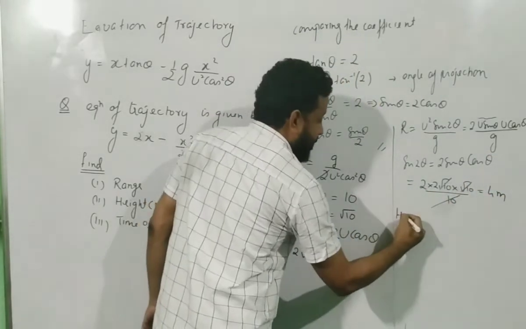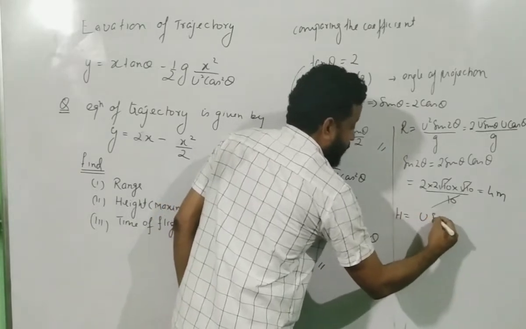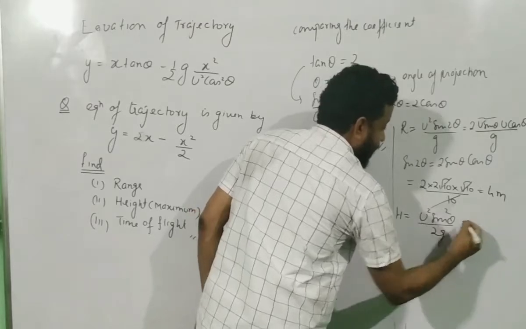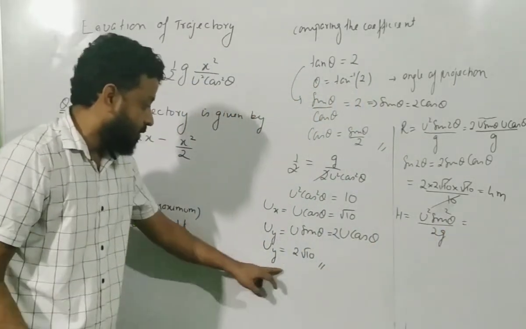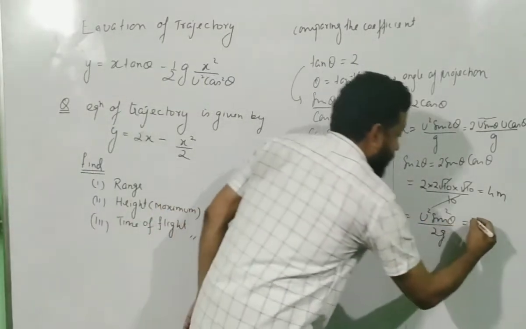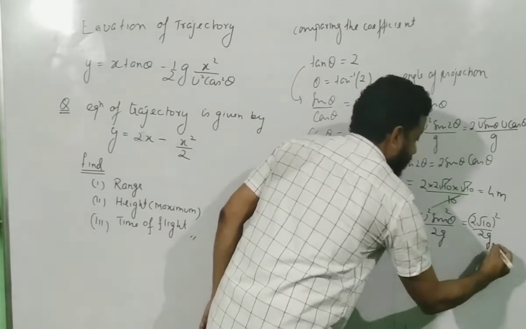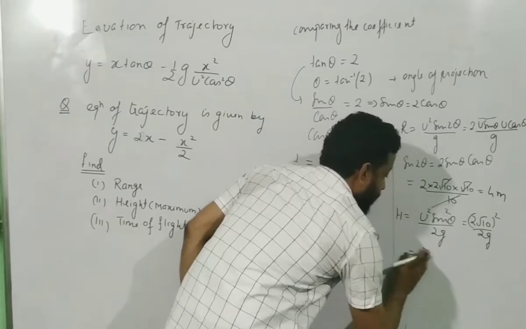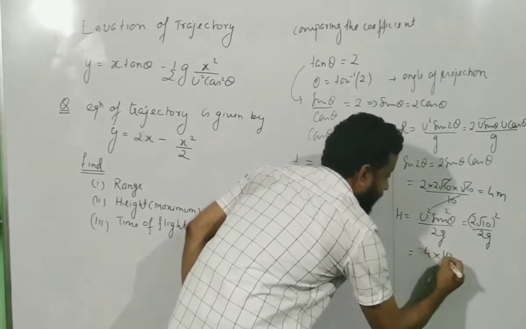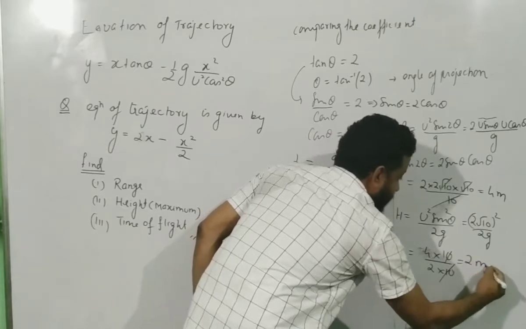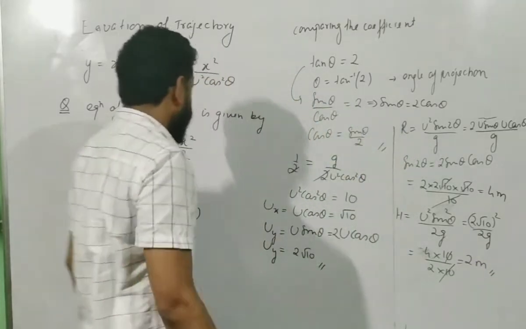How will you find the maximum height? Maximum height is u square sin square theta by 2g. This is nothing but the u sin theta value. u sin theta is how much? 2 root 10. So that is equal to 2 root 10 the whole square divided by 2g, which is 4 into 10 divided by 2 into 10. 10 goes out, and the answer becomes 2 meters. How will you find the time of flight?